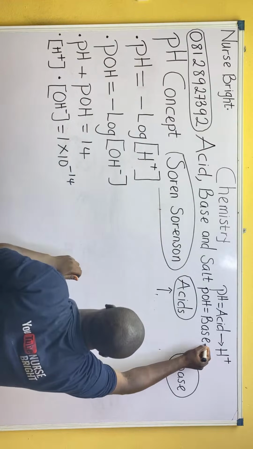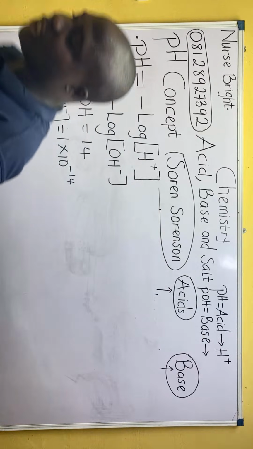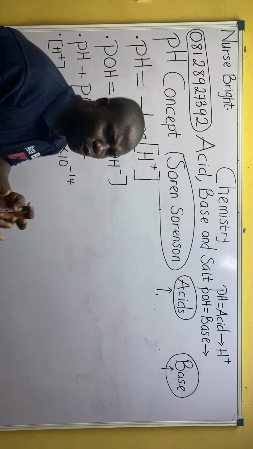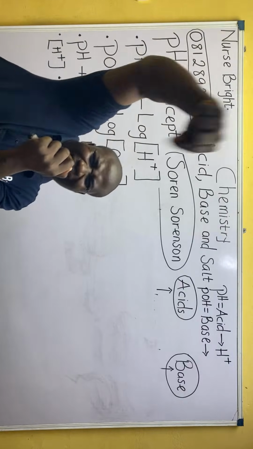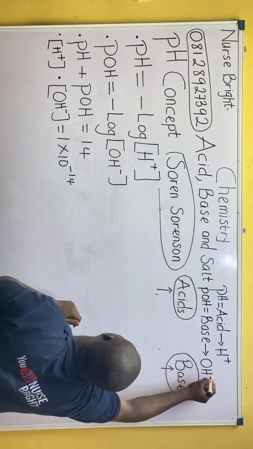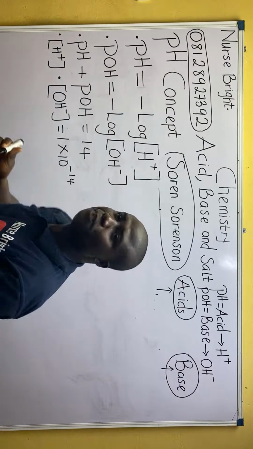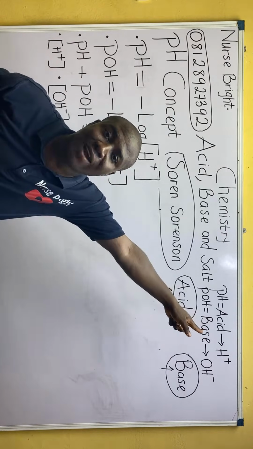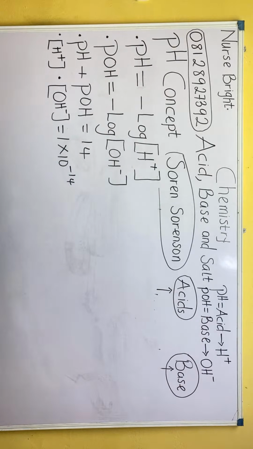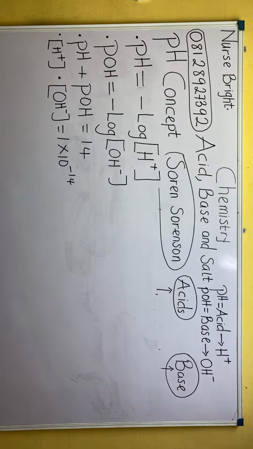According to this same man, Svante Arrhenius, he said that bases are substances which, when dissolved in water, produce hydroxide ion, which is symbolized as OH minus, as the only what? Tell me, is it positive ion or negative? As the only negative ion. Are you there?